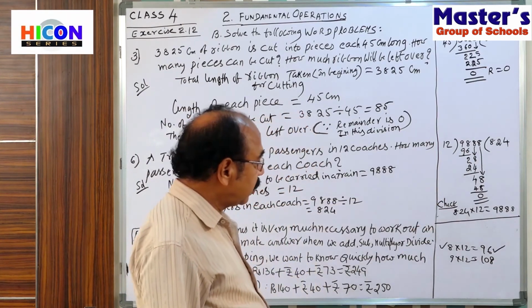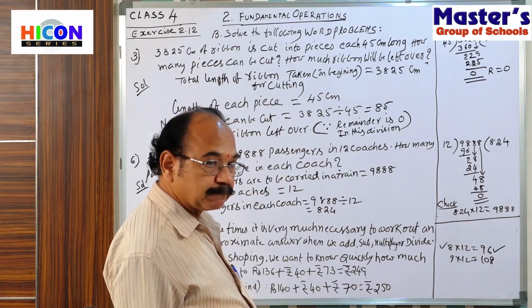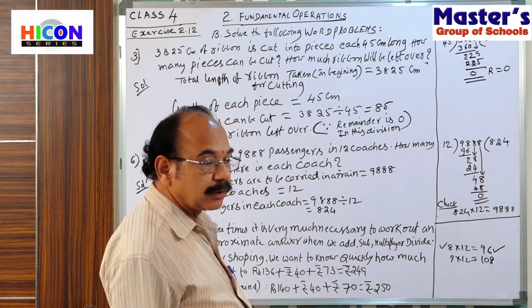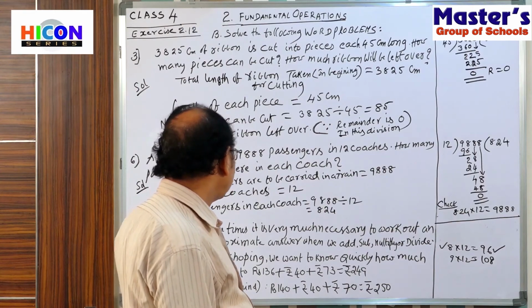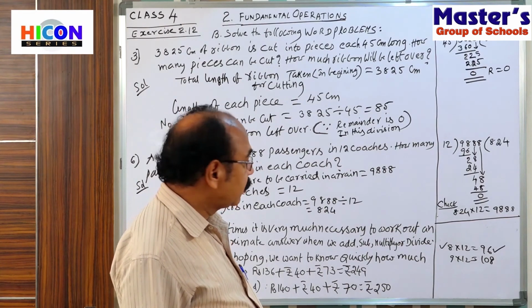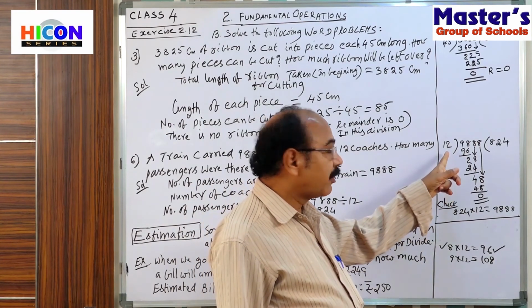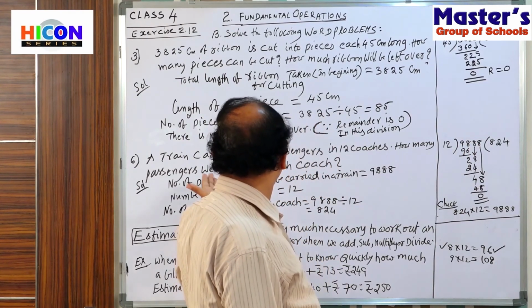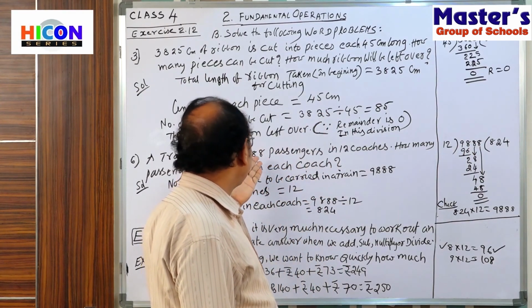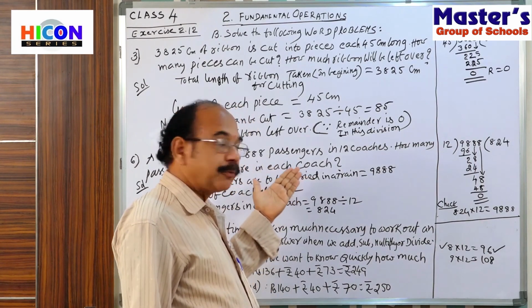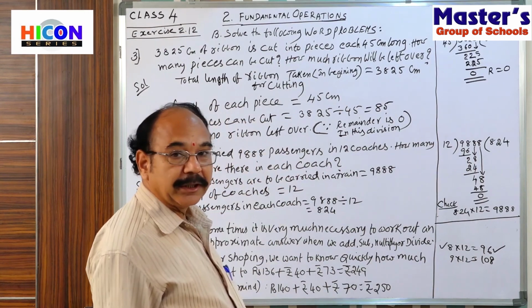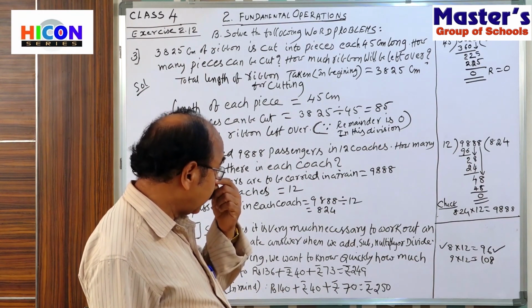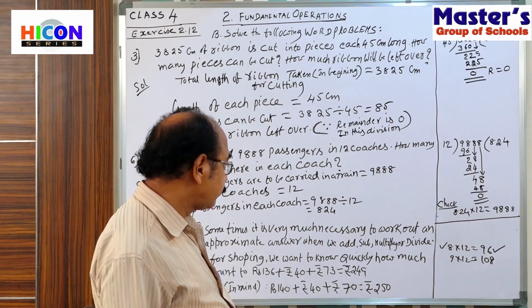If you want to check your answer, you multiply the number of coaches and the number of passengers in each coach. Then you get the starting number, how many passengers were to be carried, 9,888. That number is important. This is the solution for this sixth problem. Okay, children. Now come to estimation.